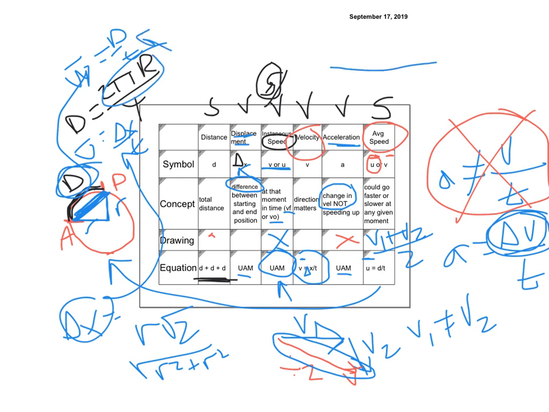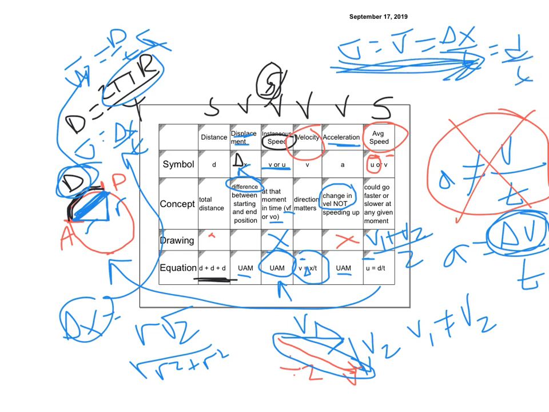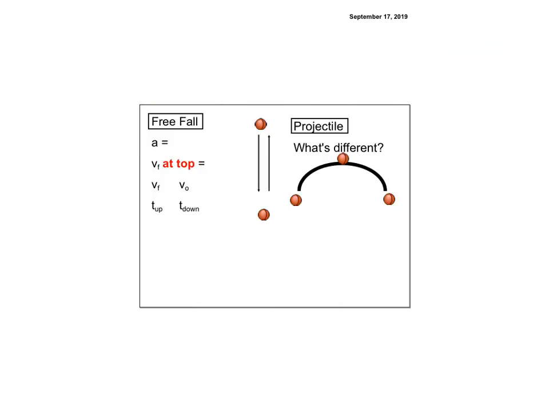Now, if I kept going this way the whole time, that's a straight line, then u is going to be the same as v, because delta x over t is going to be the same as d over t. So as long as you go in the same direction, it doesn't matter. But as soon as you turn, go in a circle, or change directions, then you have to separate out your velocity and your speed. Hopefully that helps. Just make sure you read the question carefully and see what it is asking for.